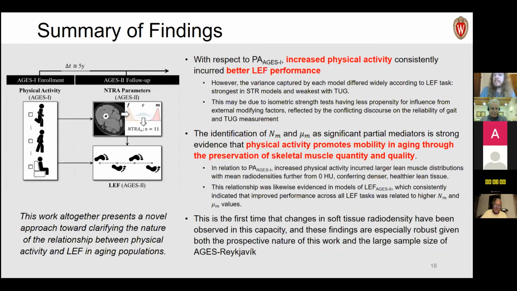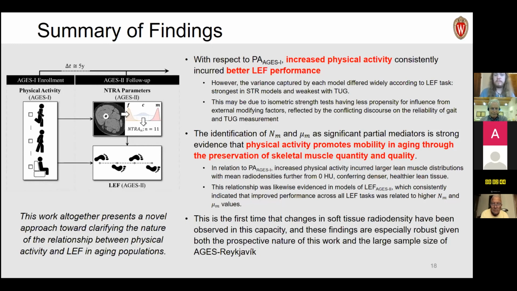But the variance captured by these models varies according to the LEF task. So in other words, it seems to be more related to something that's a little bit less, I guess, vulnerable to external variance like isometric leg strength, but weakest with something that might have more external variance in it, such as timed up and go.